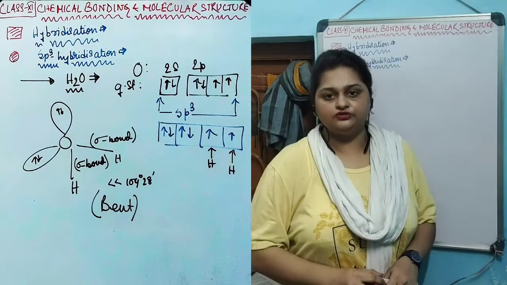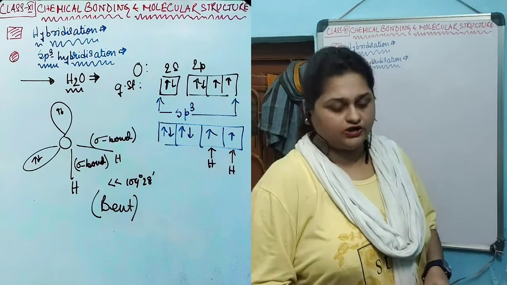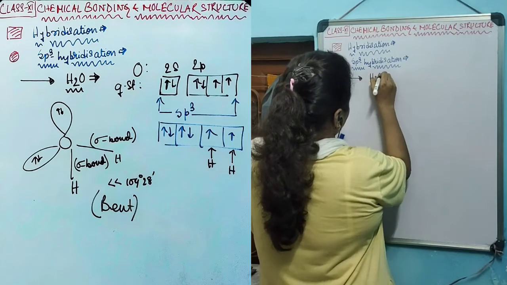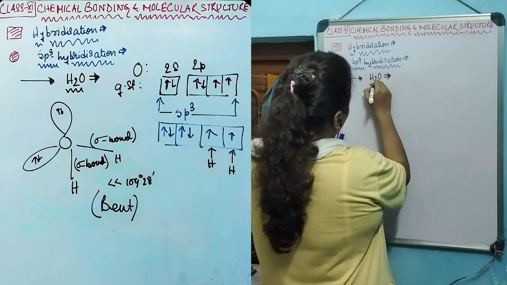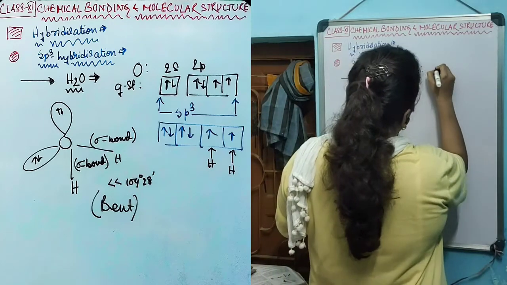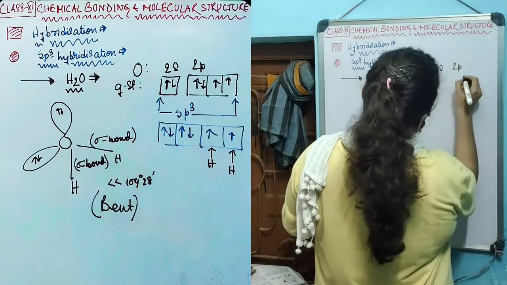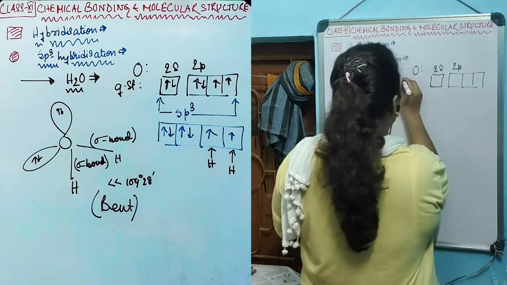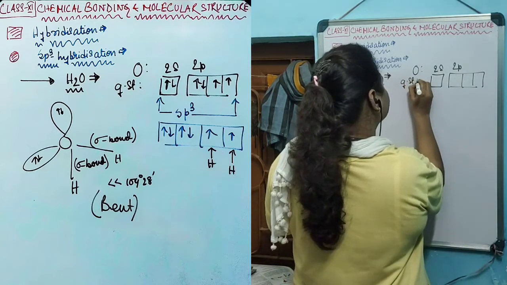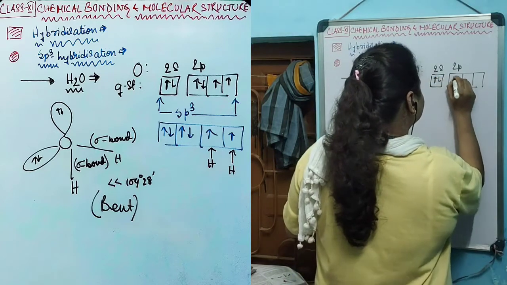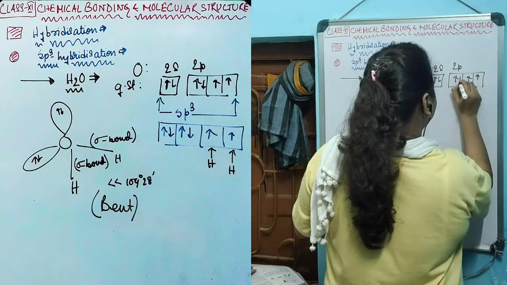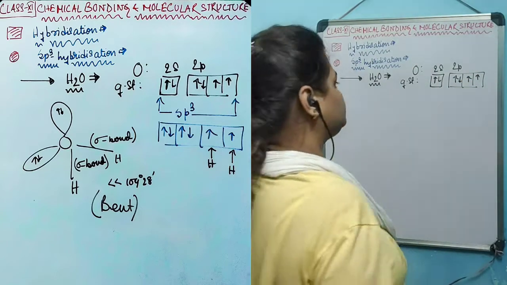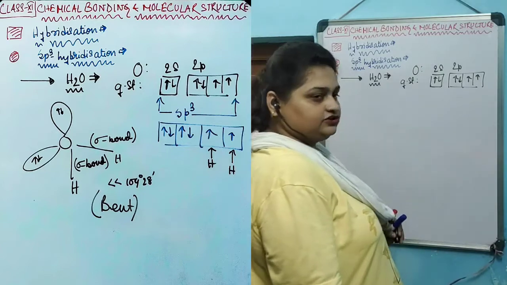The next molecule that we are going to study is the water molecule. The central atom of the water molecule is oxygen. The electronic configuration is this: 1s2, 2s2, 2p4. Two electrons are unpaired and we only need two electrons to make the 2 sigma bonds with hydrogen.